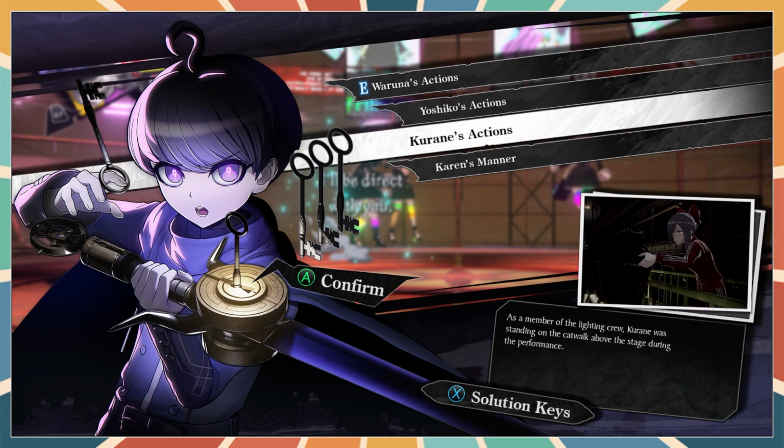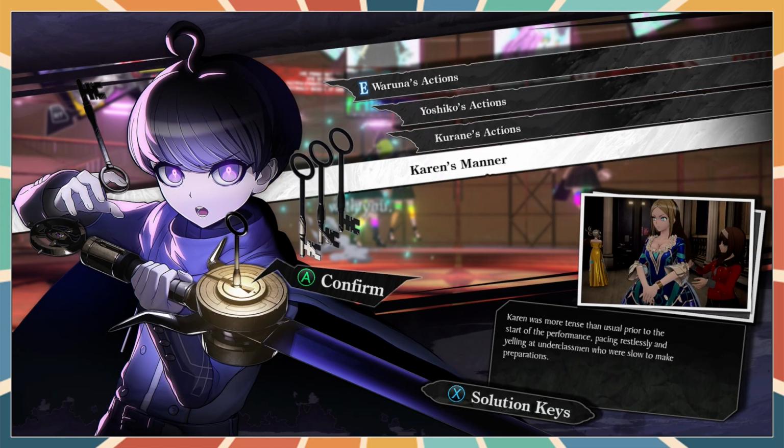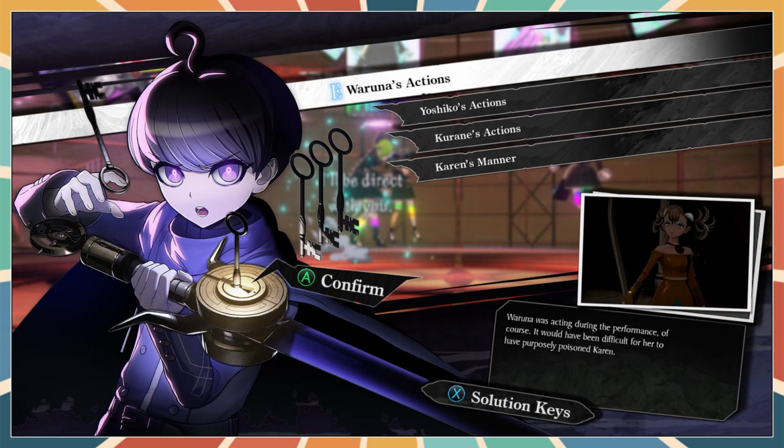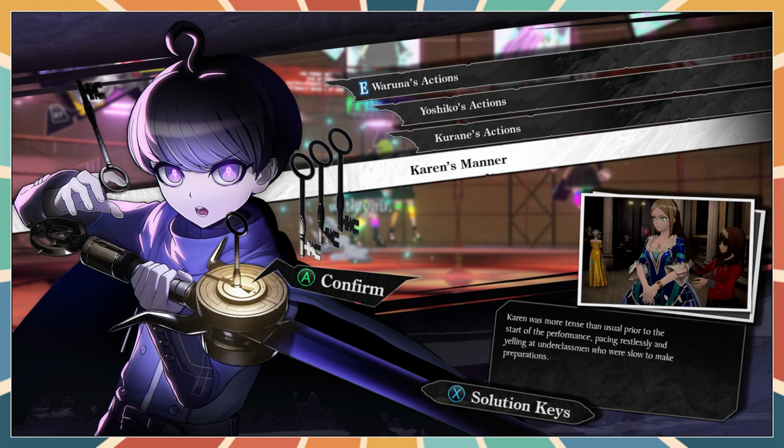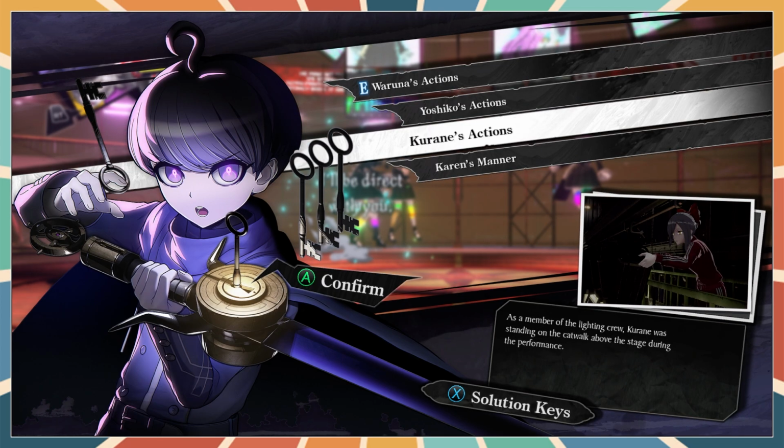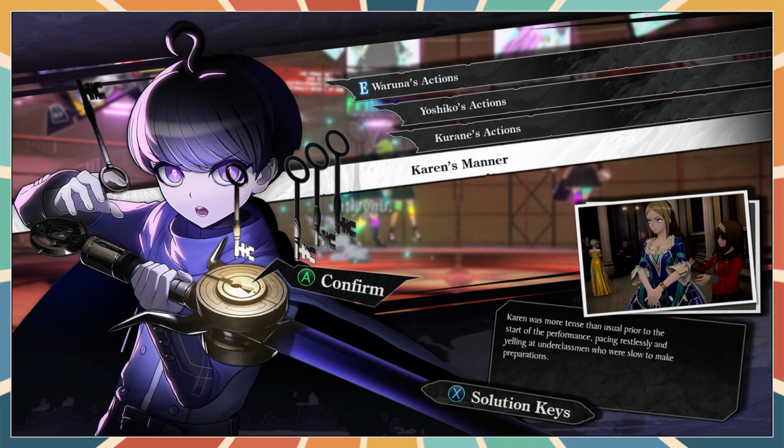Kurune, as a member of the lighting crew, was standing on the catwalk above the stage during the performance. Karen was more tense than usual prior to the start of the performance, pacing restlessly and yelling at underclassmen. Was Karen trying to poison Waruna and it went wrong? I think that might have been what happened, because wasn't Kurune highlighting the other glass or something, right?